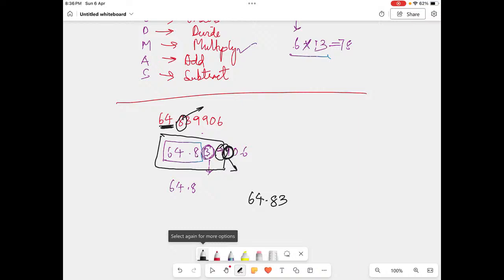What is the next number? After 9 it will come. Obviously after 9 it will not have. So after 3, 9, what will be there? It will be 40. So I'll keep 8 here. See, 39, that is 3, 9. Next number will be 40. So I'll write this. Like that only, you have to round it according to the place value. Got it, students? Any doubt in this?